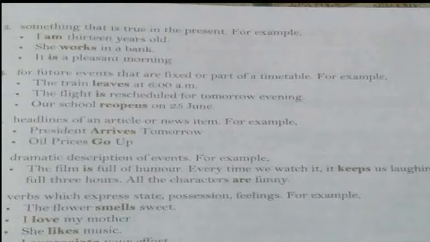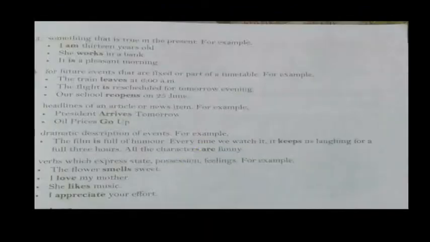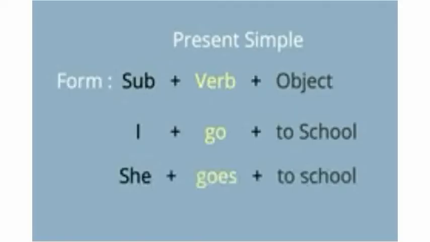Now we will learn how we use simple present tense. The rules of simple present tense. These are the formulas we are going to study. The formula is subject plus verb plus object. Now you have to listen very carefully to how we are using present simple tense. That is very easy, but there are some formulas that you have to learn. The formula is subject plus verb plus object.